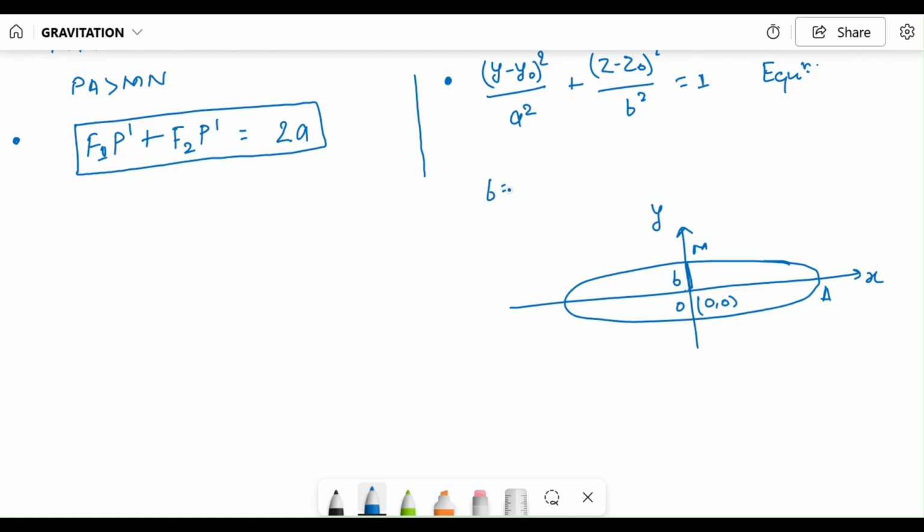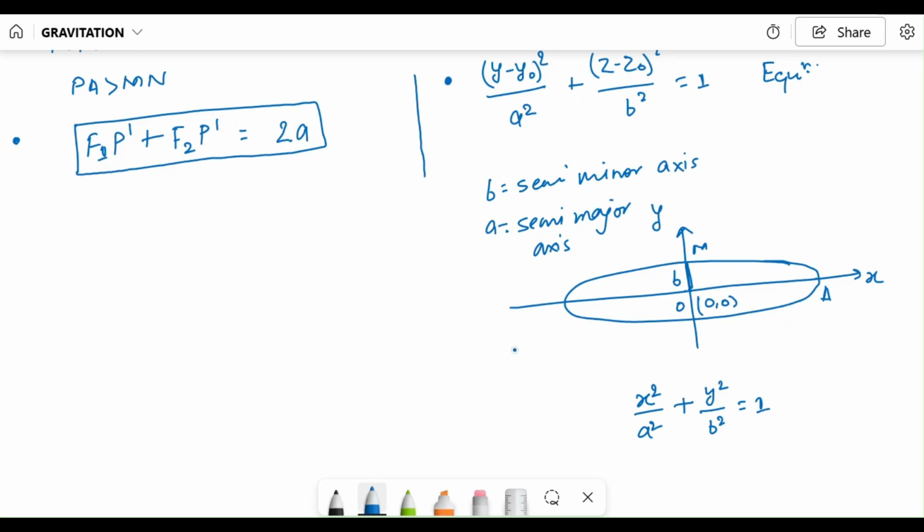So B is the semi minor axis and A is the semi major axis. Okay. So in general, you might have studied that x square divided by a square plus y square divided by b square equals